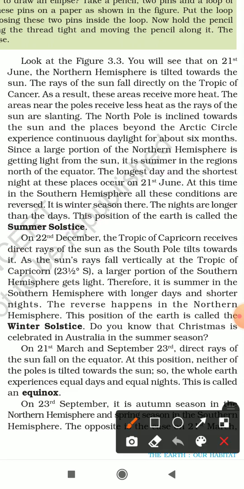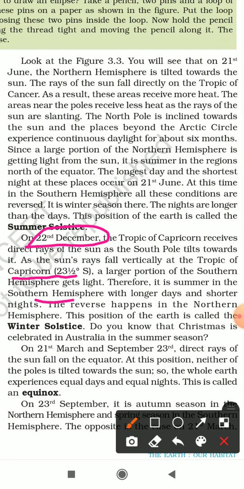Now, another date which we have is 22 December. Now, during this time, the Tropic of Capricorn receives, or the southern hemisphere of the earth is now receiving, direct rays of the sun. Why? Because the southern hemisphere is now tilted towards the sun. And as the sun rays fall vertically on the Tropic of Capricorn, which is in the southern hemisphere, a larger portion of the southern hemisphere gets light. Therefore, it is summer in the southern hemisphere with longer days and shorter nights.